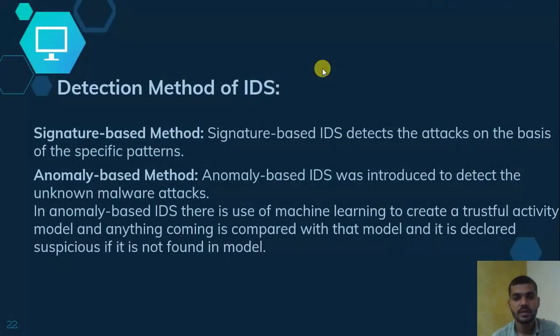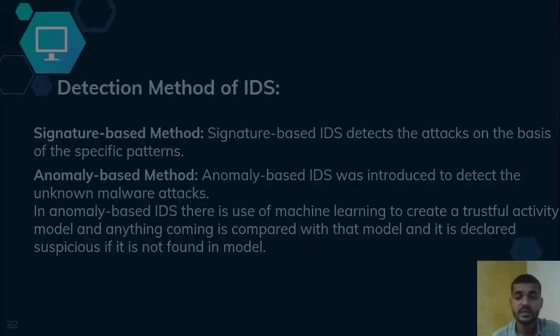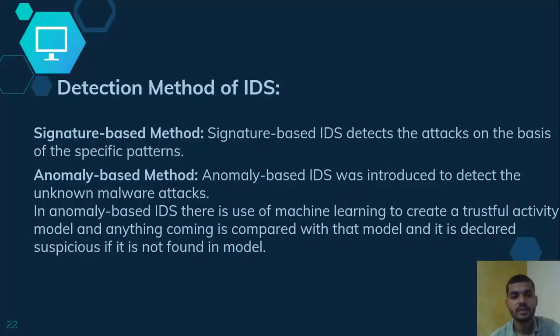We will see further which methods they use to detect attacks in IDS and IPS. These methods are used to detect vulnerabilities and any attack or anything going wrong in your system. There are signature-based methods and anomaly-based methods. The signature-based method detects an attack on the basis of a specific pattern.